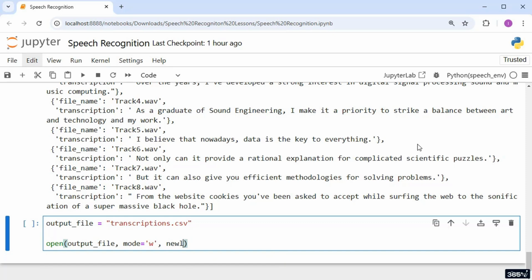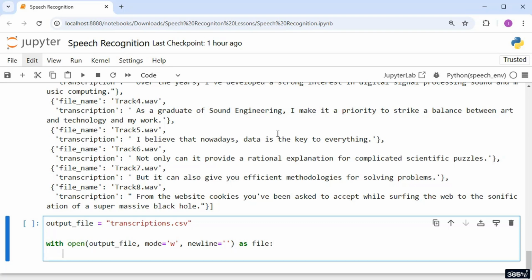Okay. Setting the newline argument to an empty string ensures the CSV file is formatted correctly without extra blank lines between rows. Finally, let's include the with statement at the beginning of the line to open the file and automatically close it when done, ensuring that no resources are left hanging. In the next line, we'll create a CSV writer object using the respective Python module. The writer function takes the file object as an argument and prepares it for writing rows of data into the CSV file.